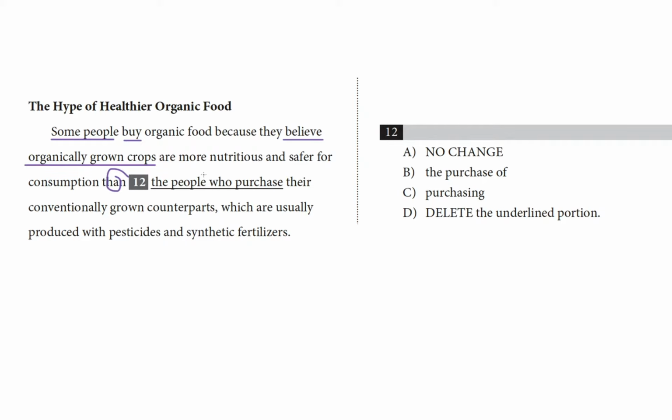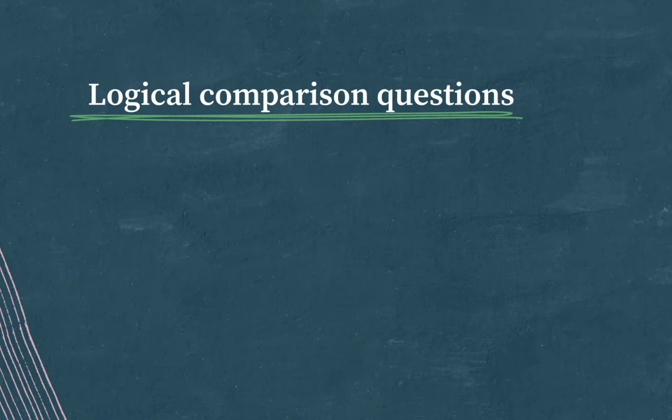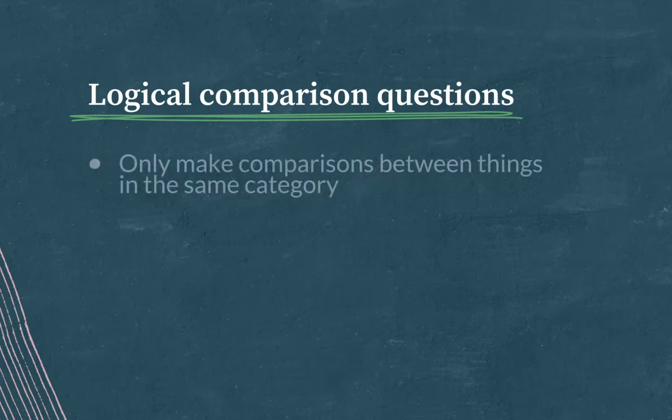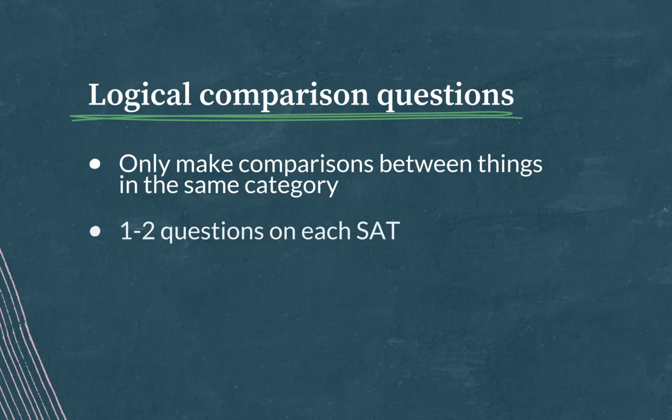Is it better than A, no change, the people who purchase the conventionally grown counterparts? B, the purchase of? C, purchasing? Or D, do we want to just delete this entire underlined portion? And the use of the word than here signals to me that this is a logical comparison question. Logical comparison on the SAT is the idea that you should only make comparisons between things in the same category. You'll see 1 to 2 questions about logical comparison on test day.